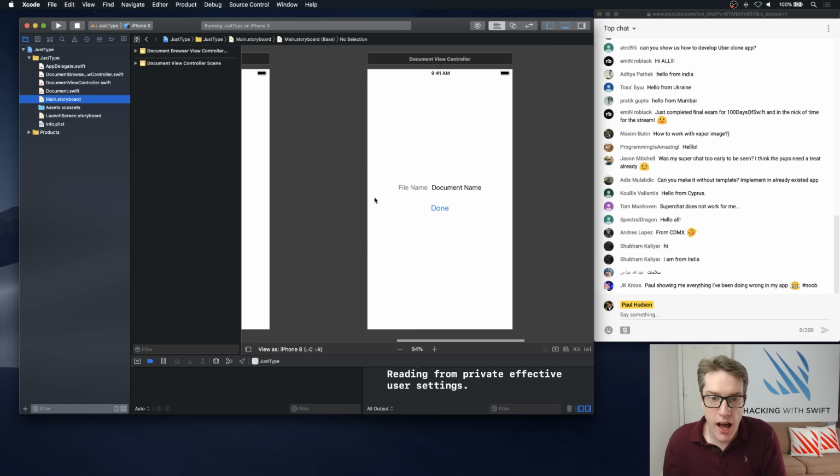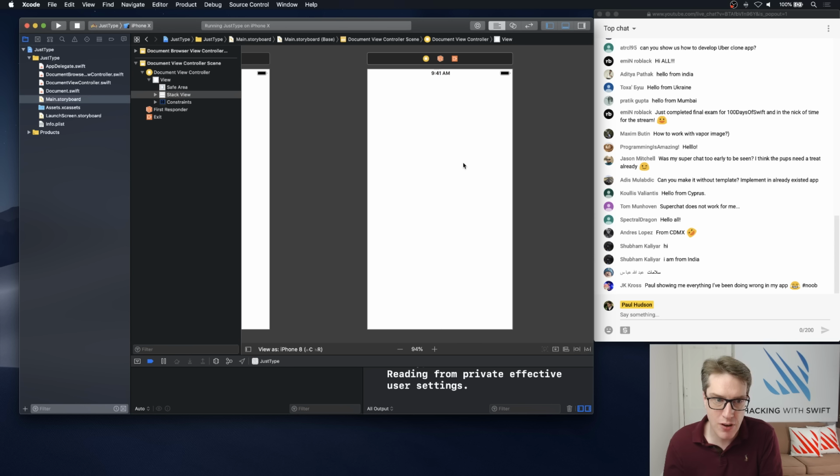And we don't want any of those things, right? We don't want the document name or done button. That's rubbish. We'll just select all those things and scrap them. Goodbye. Instead, we want a big text view. And that's it, realistically. It's a big, long text view of stuff. That's all we actually need.